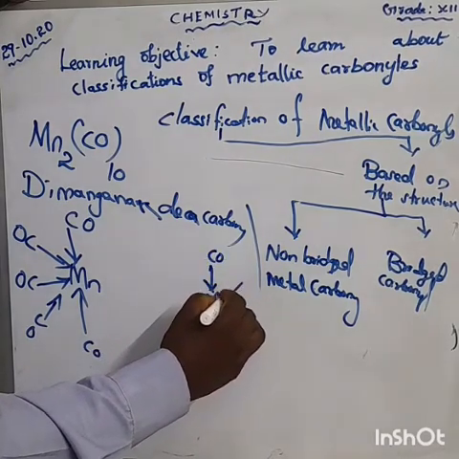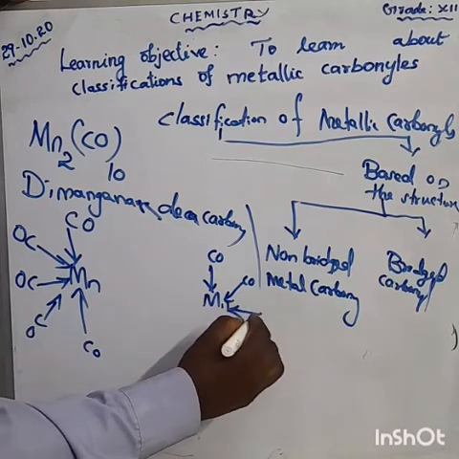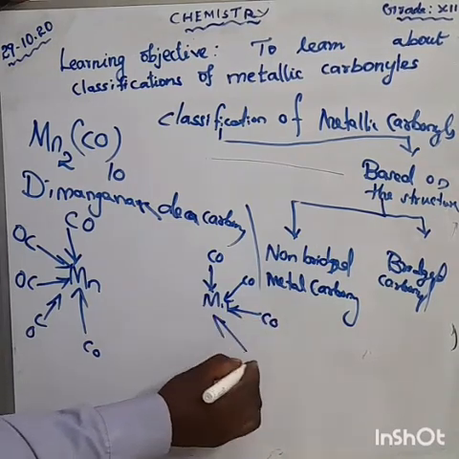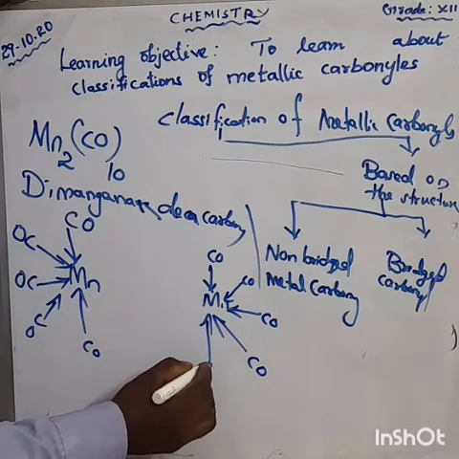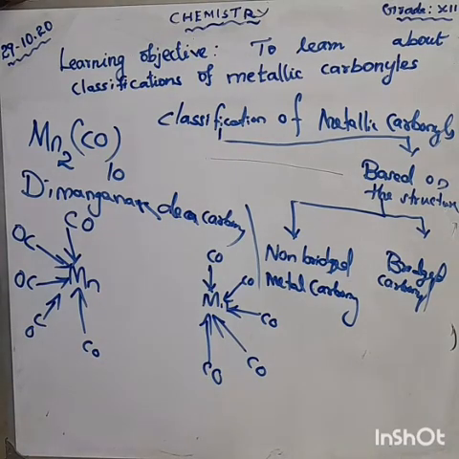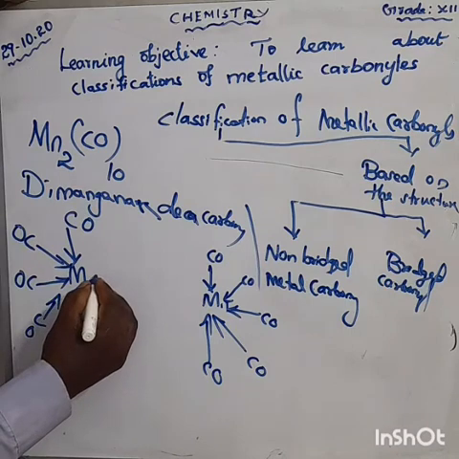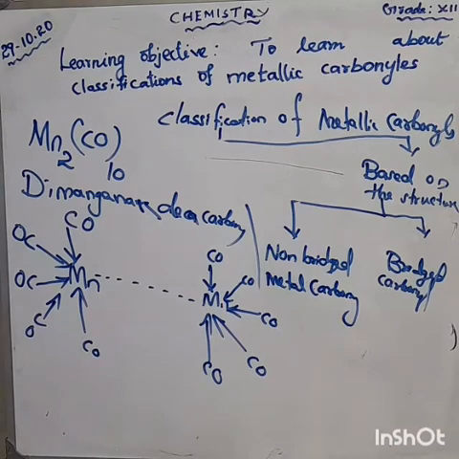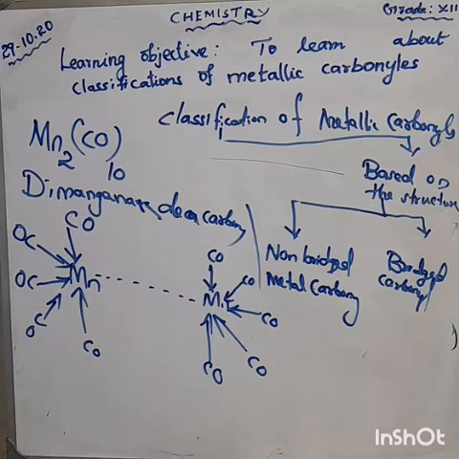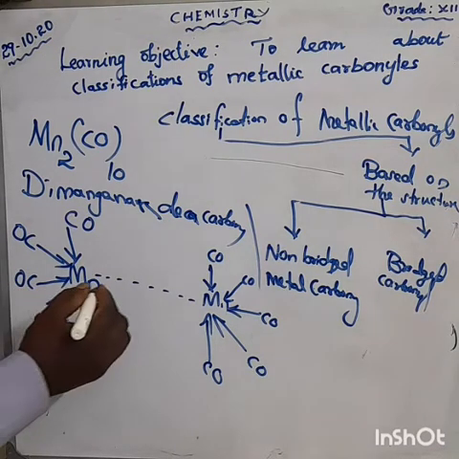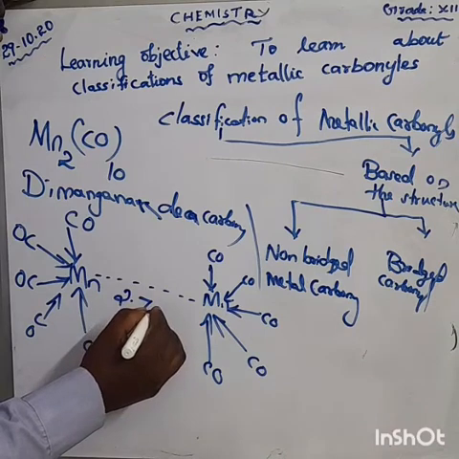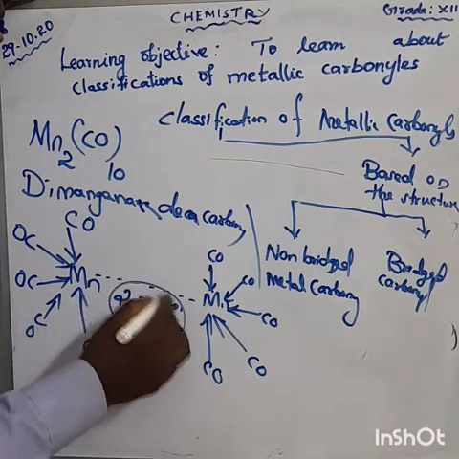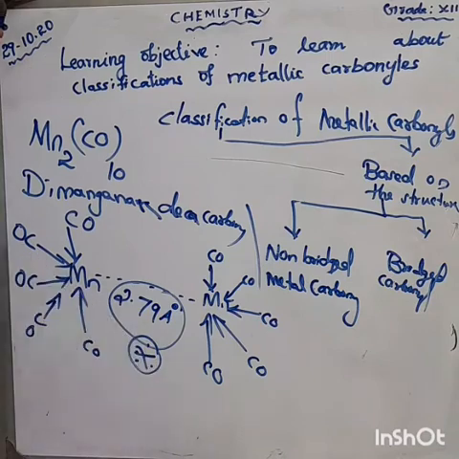CO, CO. Here, I told you that one of the bonds, which bond? It has a metal bond. Don't forget that. Metal bond. Here, you should write the bond distance, about 2.79 angstrom units. This is a one-word question. Don't forget the bond distance.